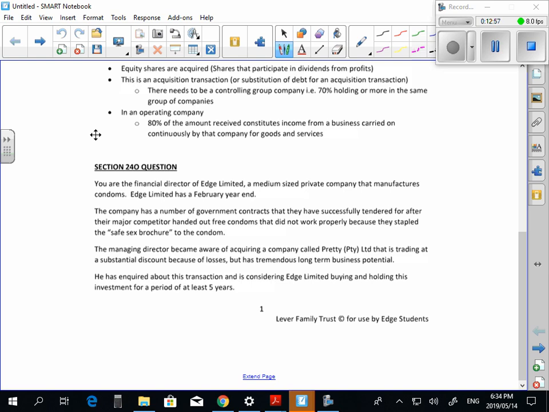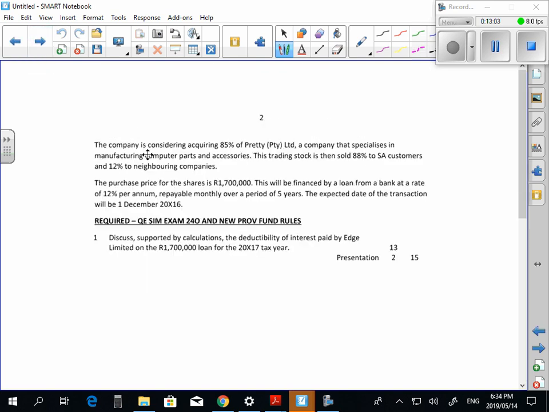He's inquired about the transaction. He's considering Edge Limited buying and holding this investment for a period of at least 5 years. Capital. The company is considering acquiring 85% of Pretty Pty Limited. That's good, because what do we need to own? At least 70%. Okay? It says, a company that specializes in manufacturing computer parts and accessories. The trading stock is then sold 88% to SA customers and 12% to neighboring countries.